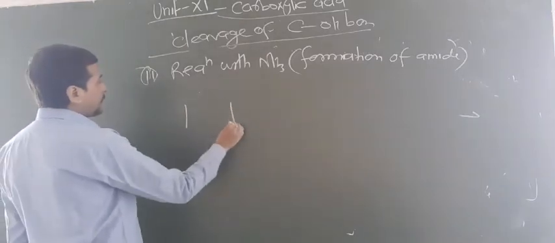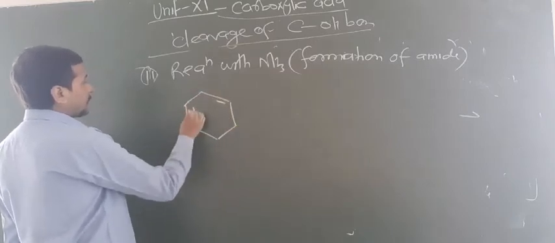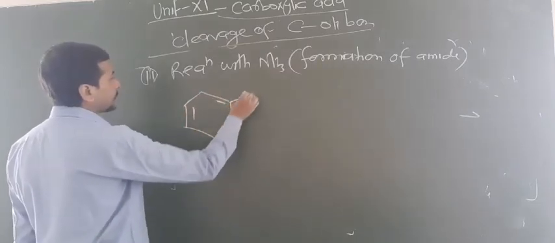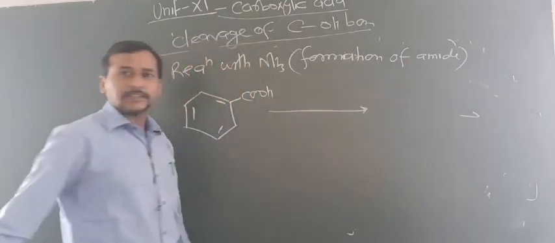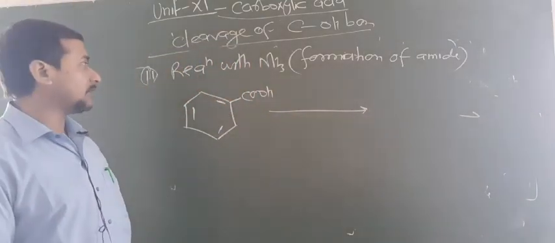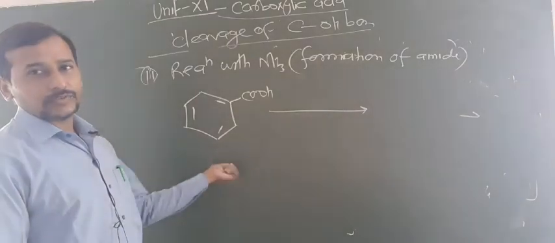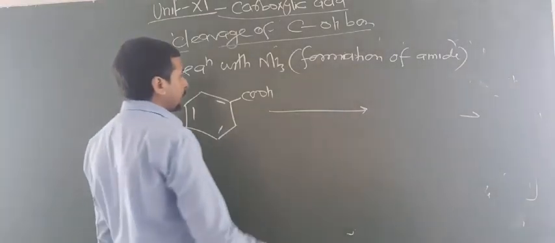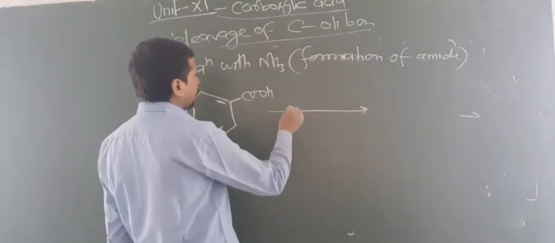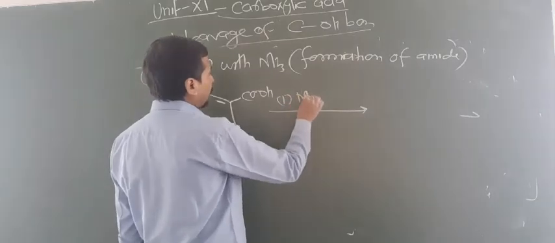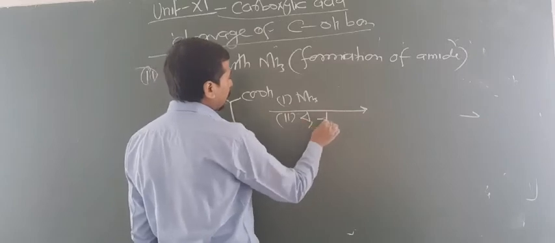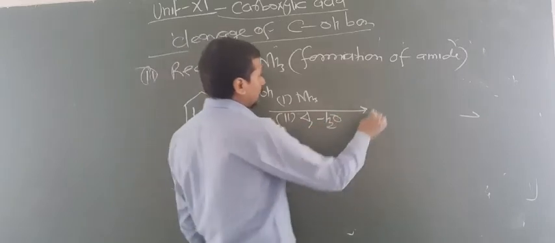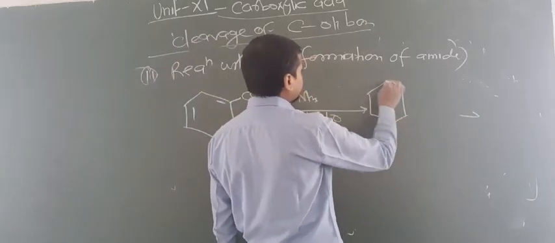So one more question may arise: how can benzoic acid be changed into benzonitrile, and how can benzoic acid be changed into benzylamine? Look at here. First you have to add ammonia, and second you have to heat, so water molecules are liberated. Now this will produce benzamide.